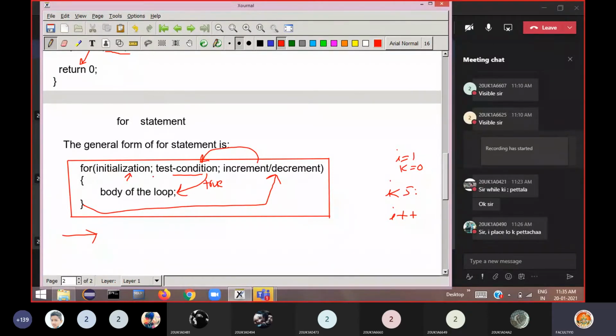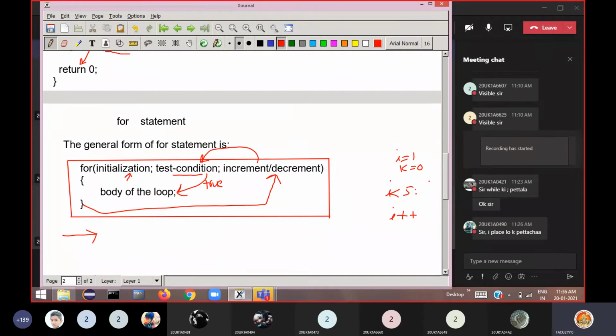So the body of the loop is executed as long as the condition is true. Here, if you observe, initialization is done only once, then these two sections are repeatedly executing: incrementing the variable, testing the condition, body of the loop executed, increment and test, increment and test, continuously. Only when the loop is entered the first time is the initialization of the variable executed. Afterwards only these two sections are repeatedly executed.